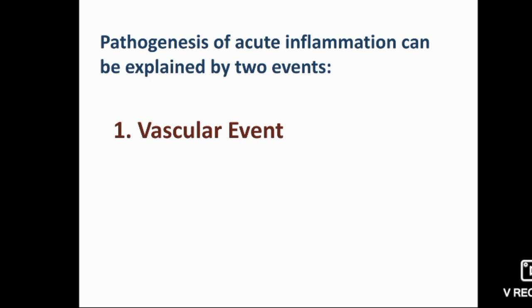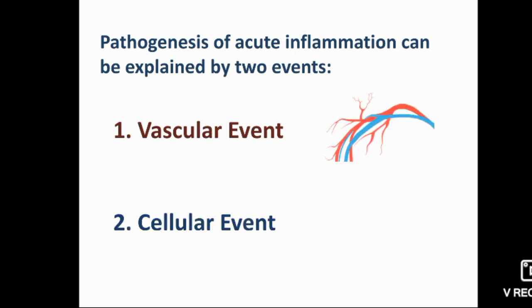If you remember, yesterday I discussed the types of inflammation, in which there are two types: one, acute inflammation, and second, chronic inflammation. Today we will discuss the pathogenesis of acute inflammation. Pathogenesis of acute inflammation can be explained by two events. First is the vascular event and second is the cellular event.